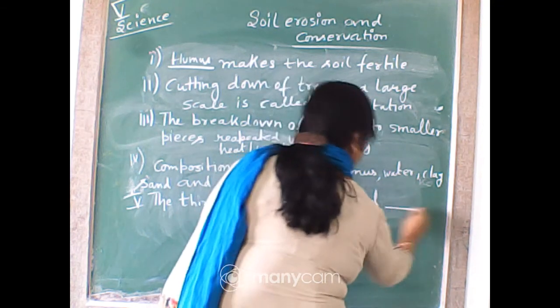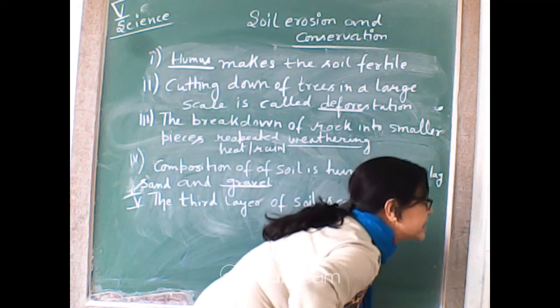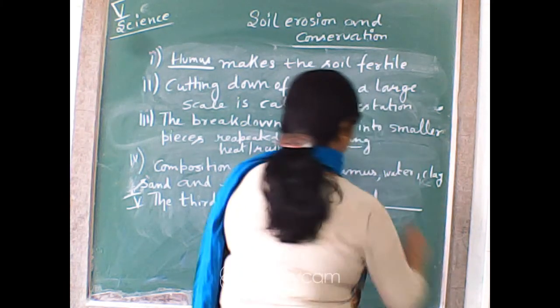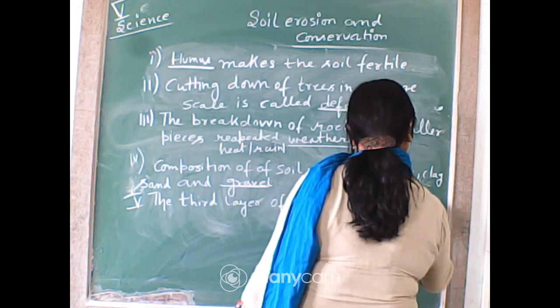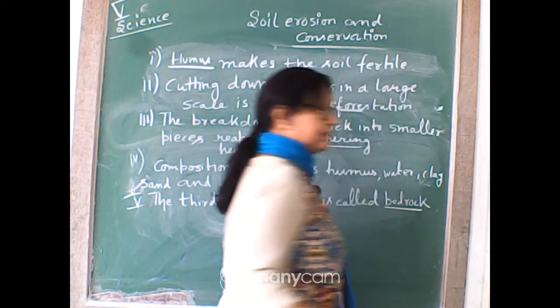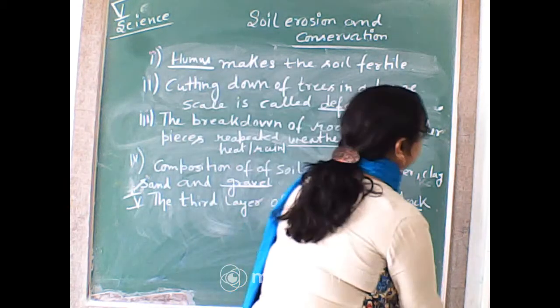The third layer of soil is called what? Yes, who has given first? You think, yes, right, bedrock. So the third layer of the soil is called bedrock. Very good.